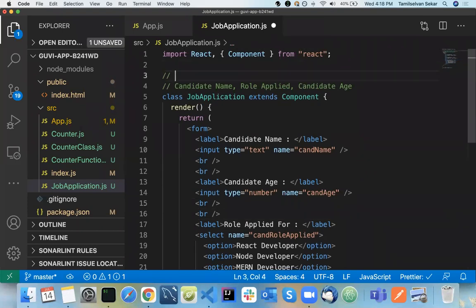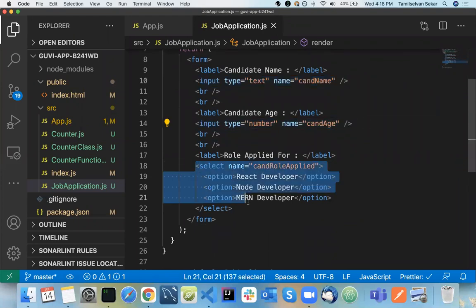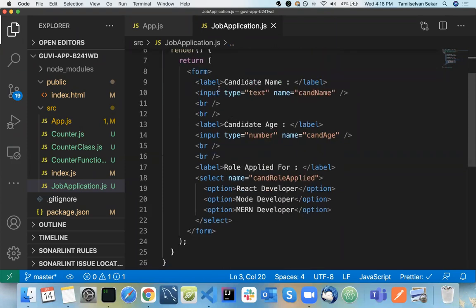One is controlled forms. Controlled forms is nothing but each and every form field here, so text box, a number, select options, other things, are going to be controlled by your states. That's what is called controlled forms. Uncontrolled forms is simple: it is not going to be controlled by your state. Instead we will use basic JavaScript, so we will have an ID here. In your JavaScript, you will have an ID for each and every name here, so candidate name.